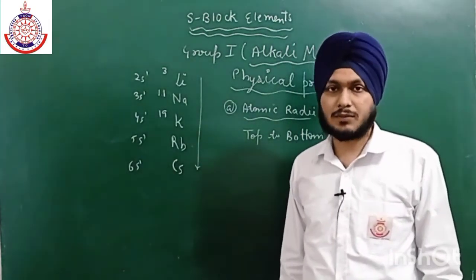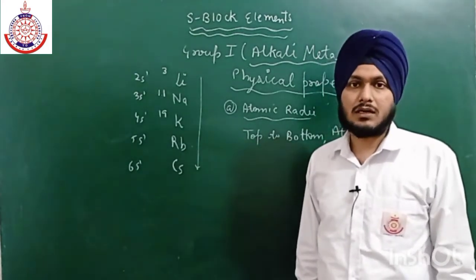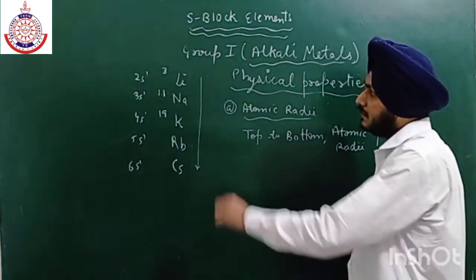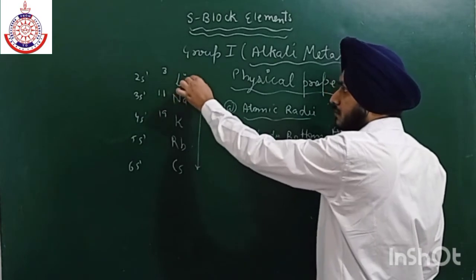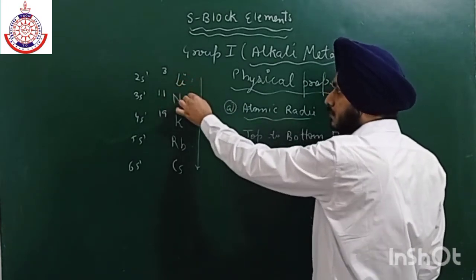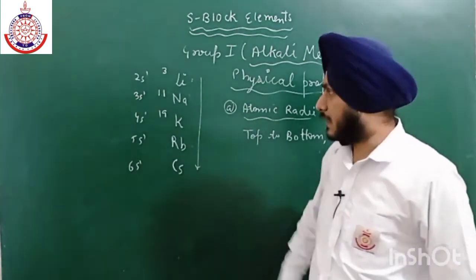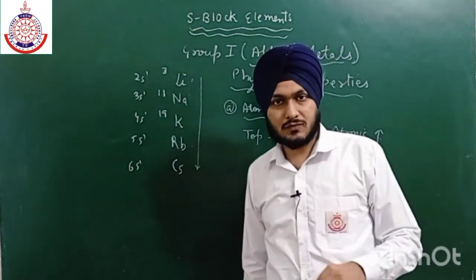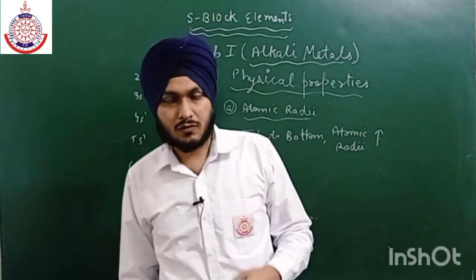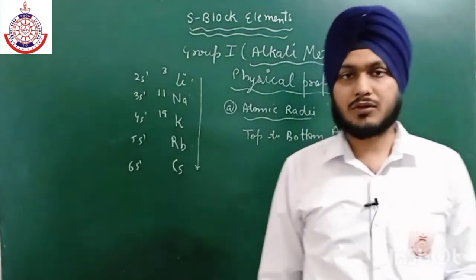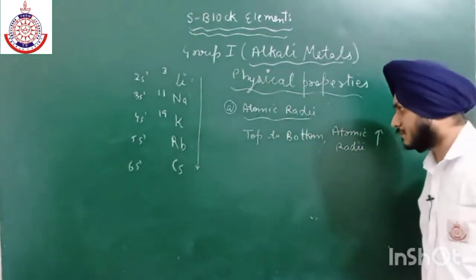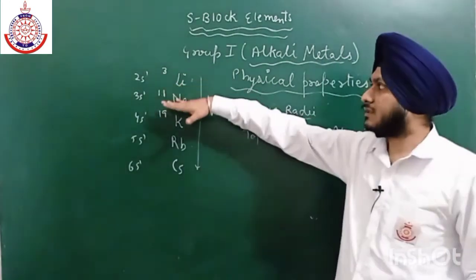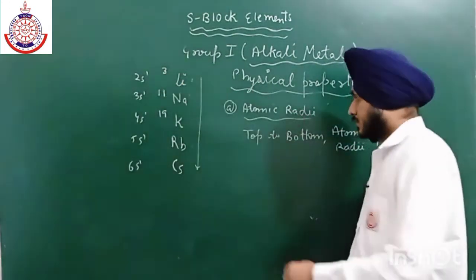So as the number of protons increases, the attraction or the hold on the electrons will also increase, but there is also an increase in the number of shells. As we move from lithium to sodium, there is an increase in the number of shells. As the period number increases, the shell number also increases. The influence of this increase in shell number overpowers the decrease in atomic radius due to the nuclear charge. Nuclear charge always tries to reduce the atomic radius, but the influence of the increase in shell number is more.